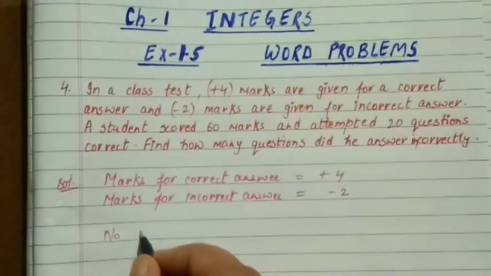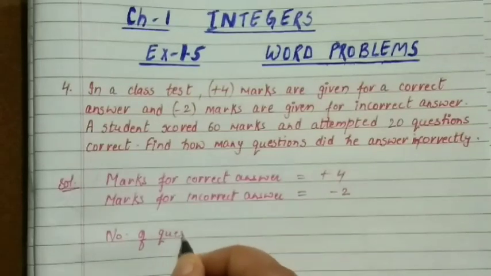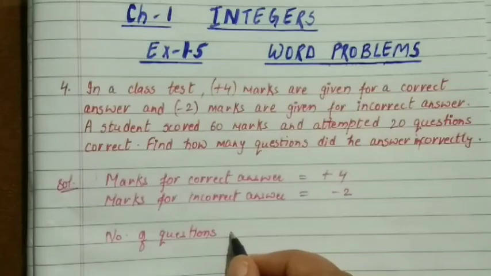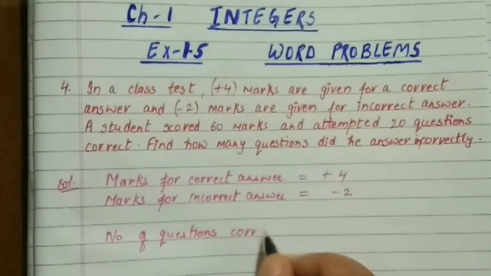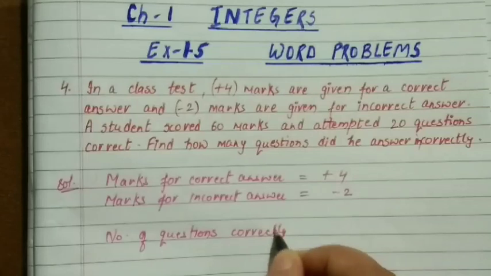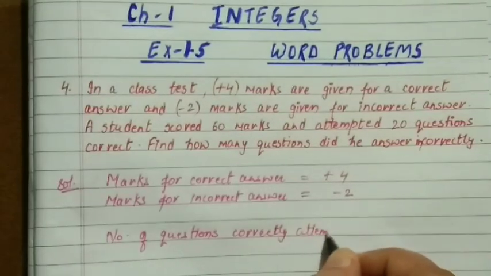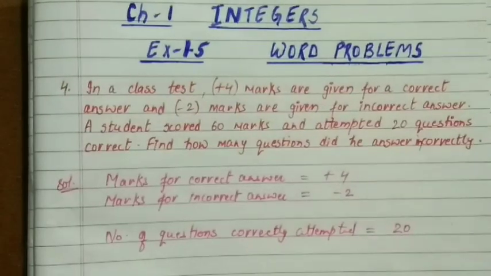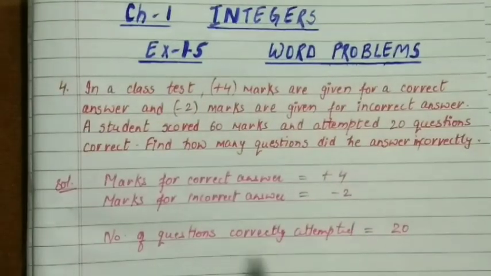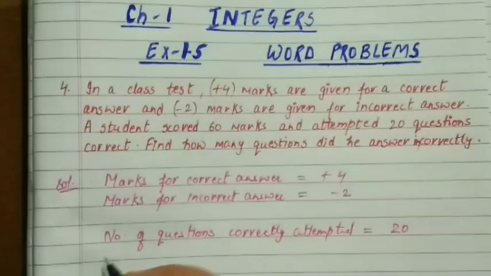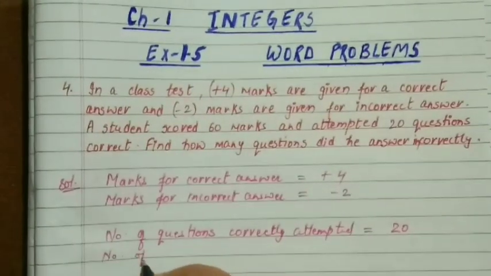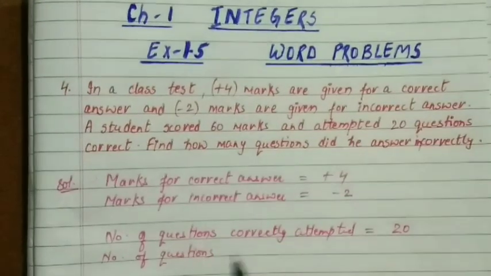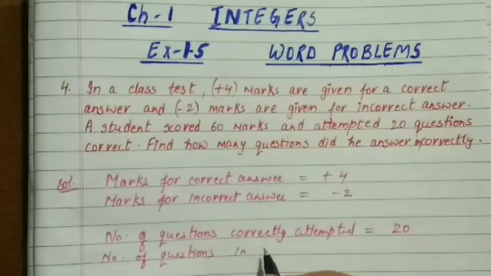So number of questions correctly attempted is 20. Okay, number of questions correctly attempted 20, and on the other hand we will write number of questions incorrect.